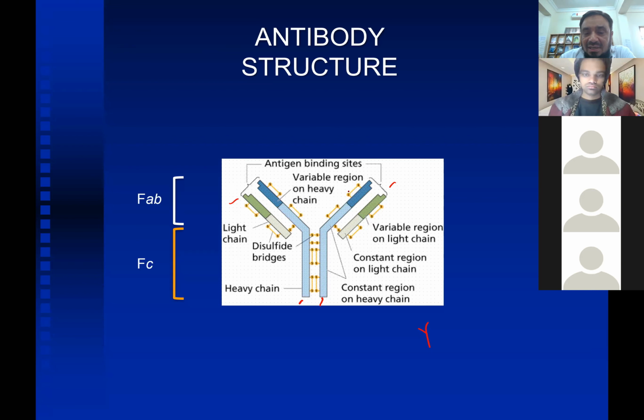Okay, so this is the variable region. Okay, and the rest is the constant region. So variable region of this antibodies, it is responsible for the antigen binding. It is also known as the antigen binding site. Okay, FAB is again this region up to the variable region, and FC portion of the antibody is this one.